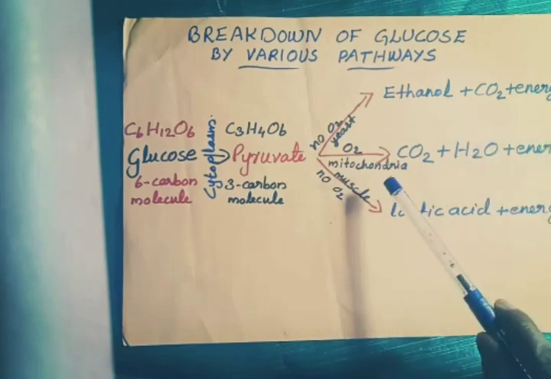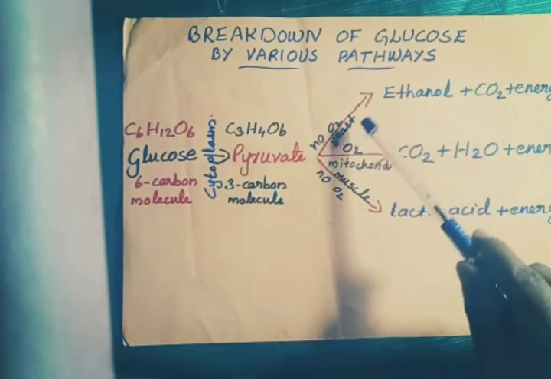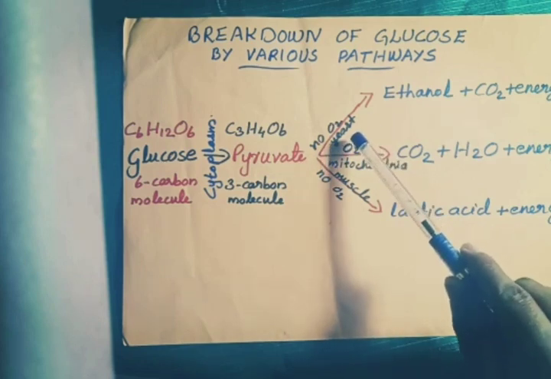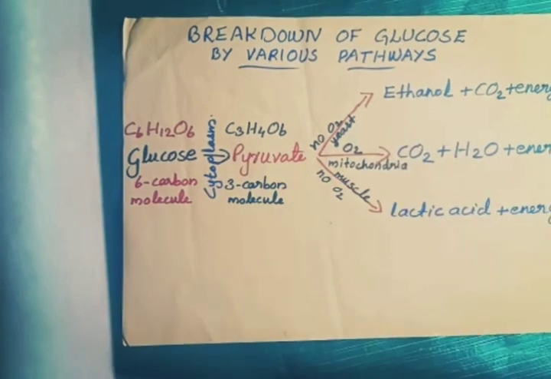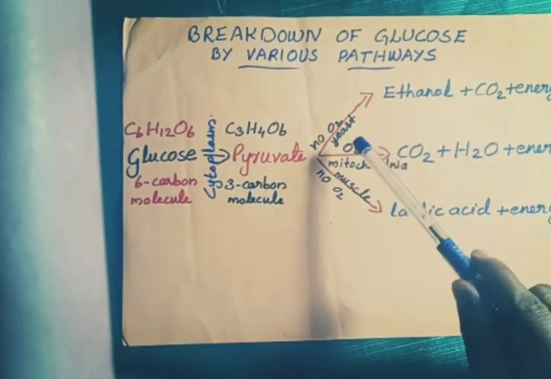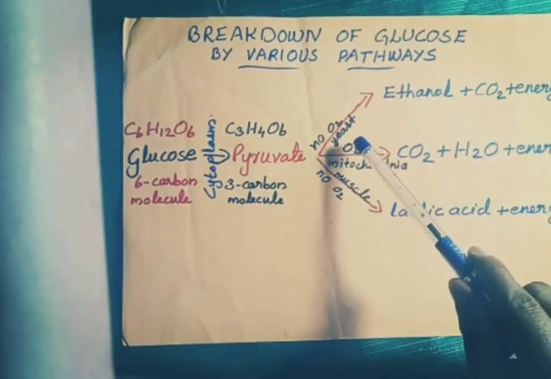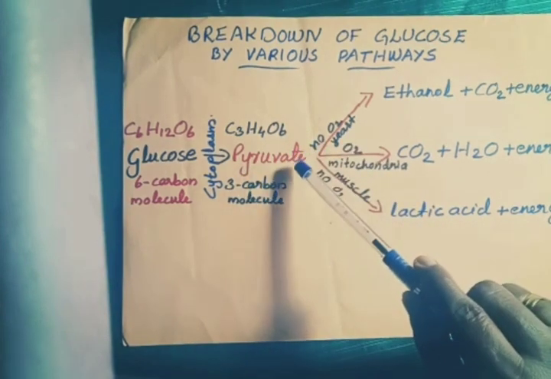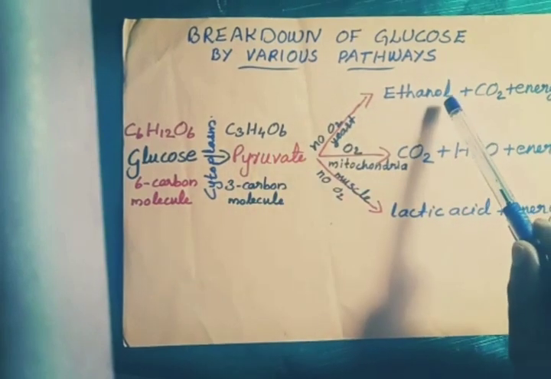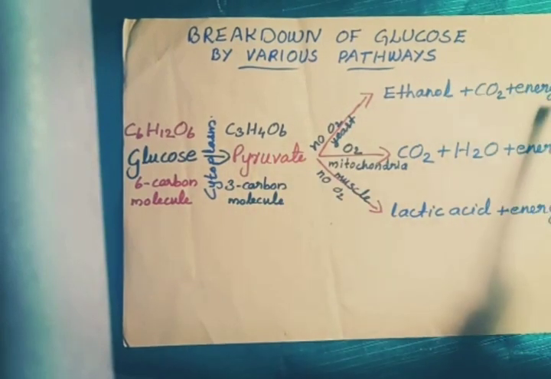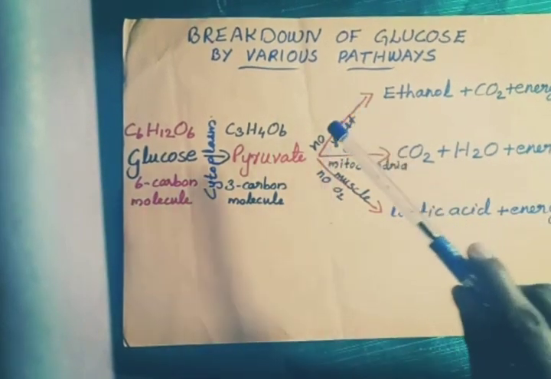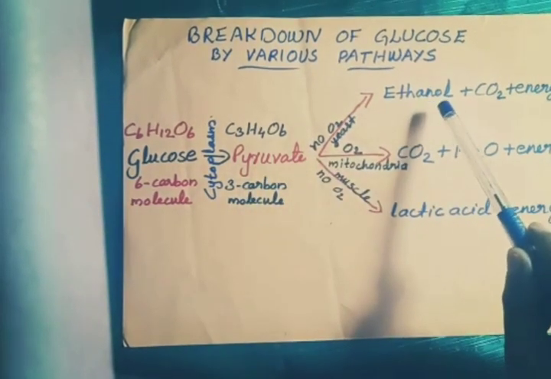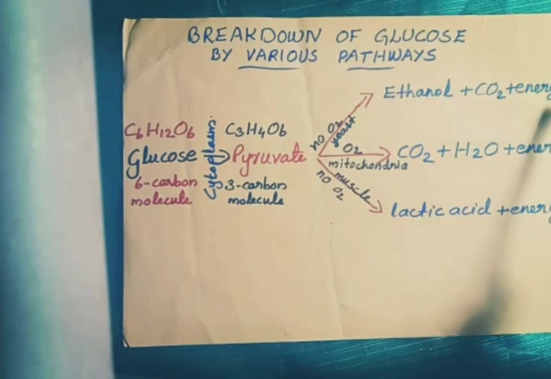Then, in yeast cells, which you already studied, the fermentation process will happen. Yeast cells undergo fermentation. During that time, without the presence of oxygen, the pyruvate can be converted to ethanol, carbon dioxide and energy. In yeast cells, in the absence of oxygen, pyruvate will be converted to ethanol, carbon dioxide and energy.